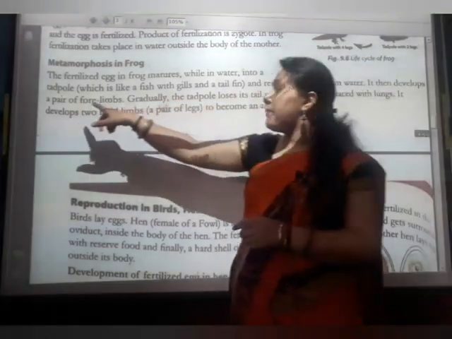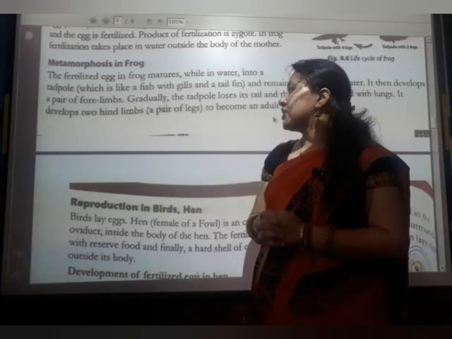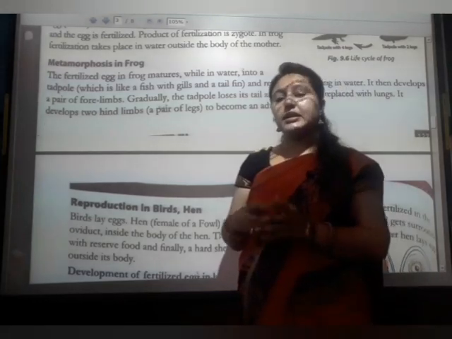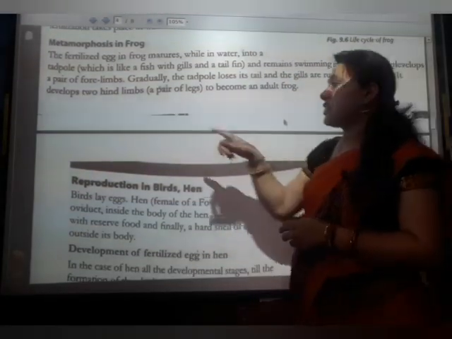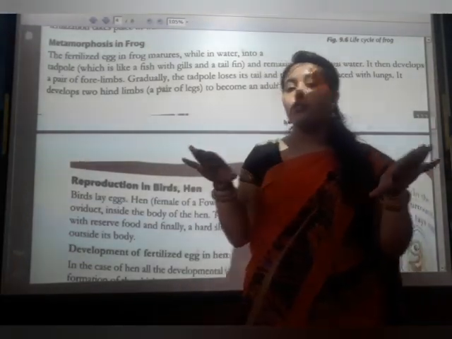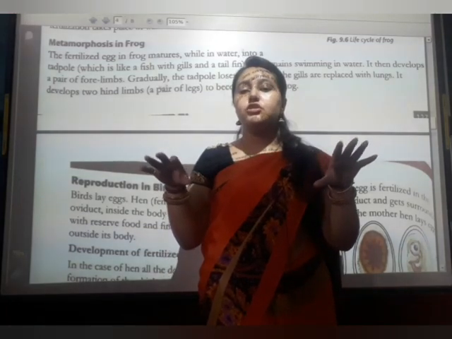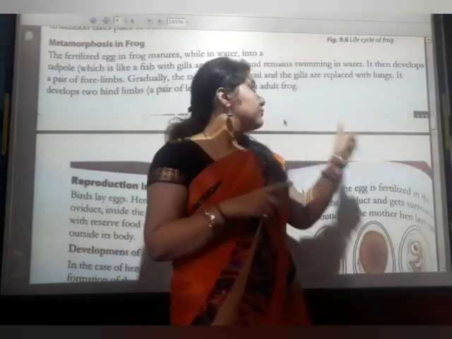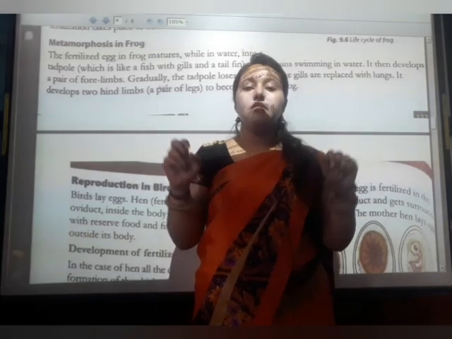It then develops a pair of forelimbs. Gradually the tadpole loses its tail and gills, which are replaced with lungs, and it develops two hind limbs, the pair of legs, to become the adult frog, because an adult frog has four legs.